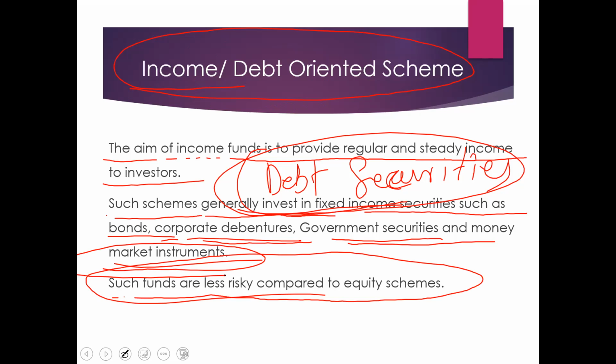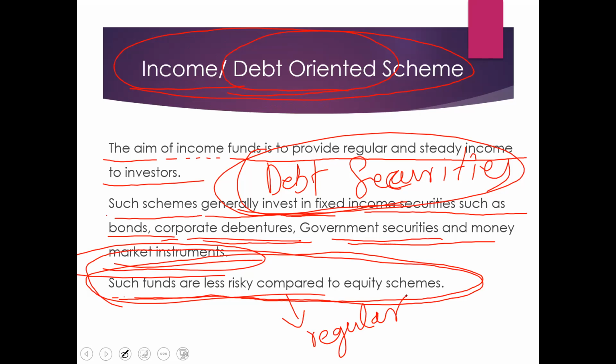Such a type of mutual fund is nothing but debt oriented schemes. This is less risky and also less return. Such funds are less risky compared to equity schemes because you get a regular fixed rate of interest, right?